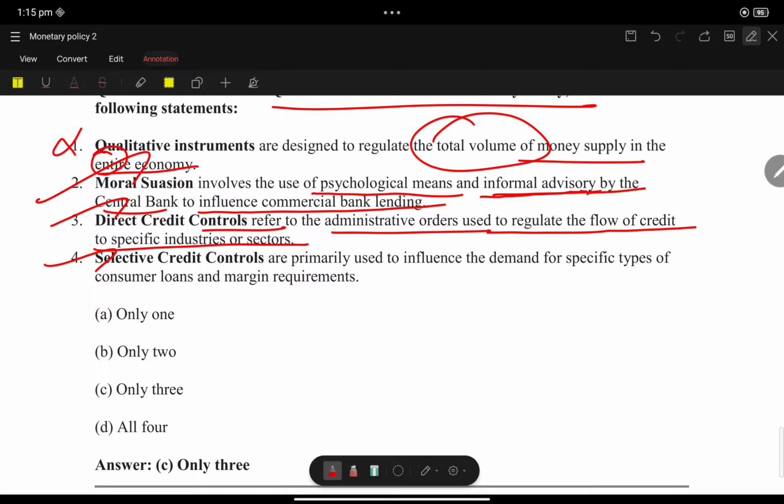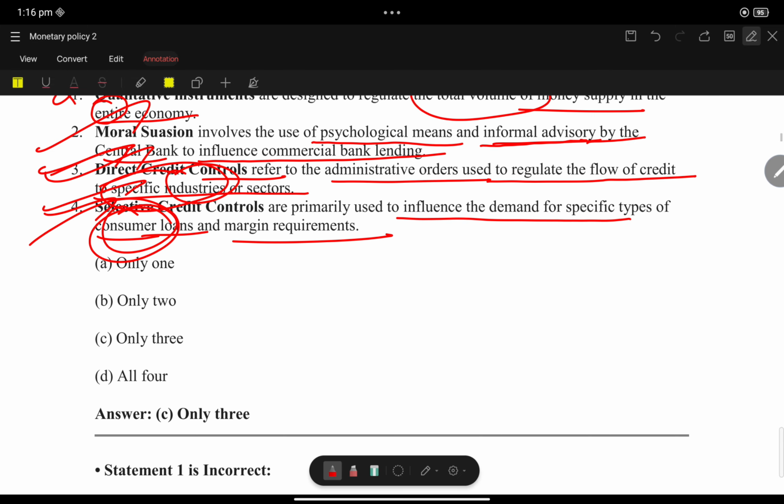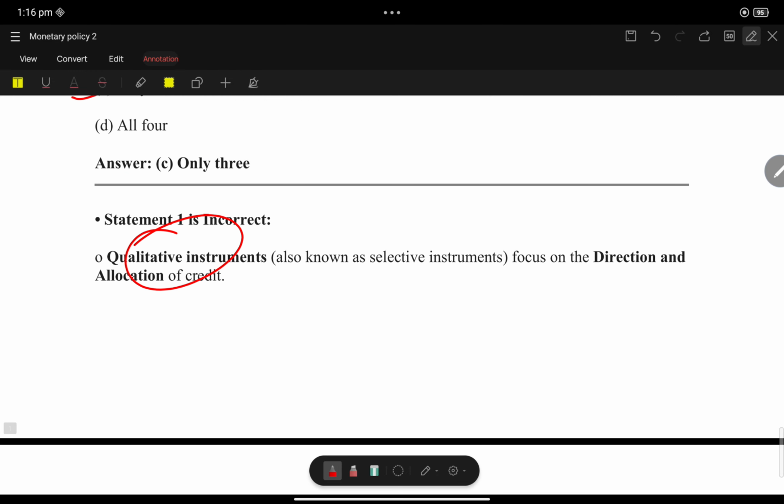Selective credit control is also the same thing. It is primarily used to influence the demand for specific types of consumer loans and marginal requirements. Here they are used for industries; here they are used for consumers. Direct credit control is for specific industries. Selective credit control is for consumers. So only 3 is correct. Statement 1 is incorrect.